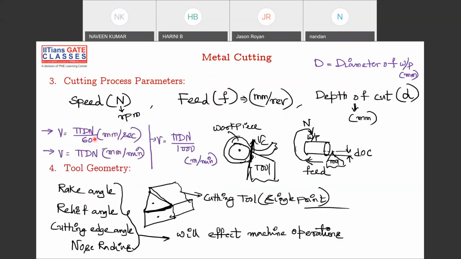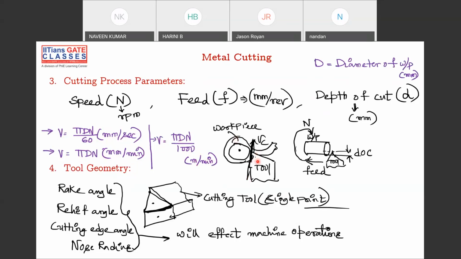Speed can be converted into the circumferential velocity, like v is equal to pi dn by 60. So we have three different forms: sometimes they write pi dn by 60, sometimes pi dn, sometimes pi dn by 1000. Each one has its own unit. Pi dn by 60 gives mm per second for the velocity. Pi dn gives mm per minute. Pi dn by 1000 gives meter per minute.